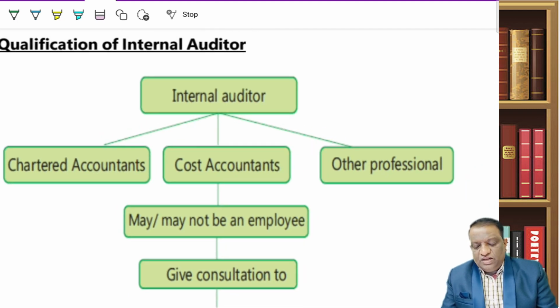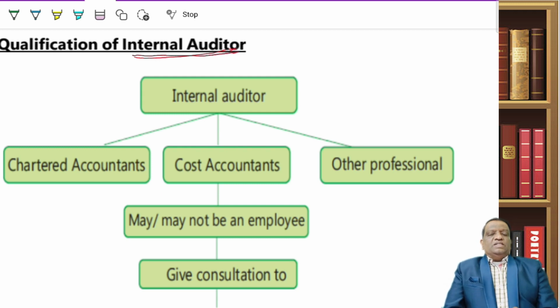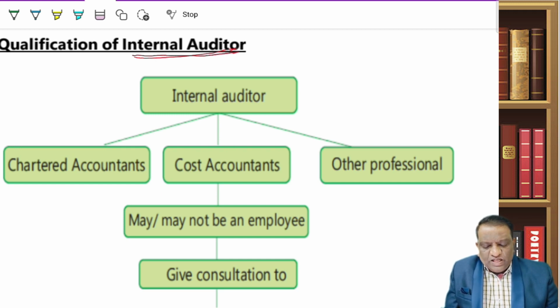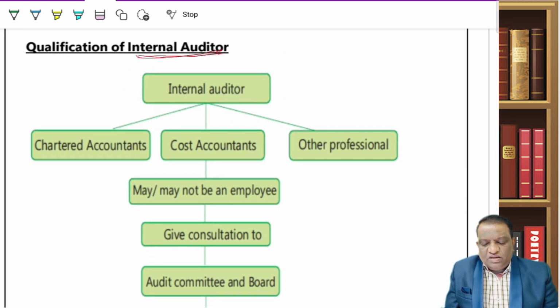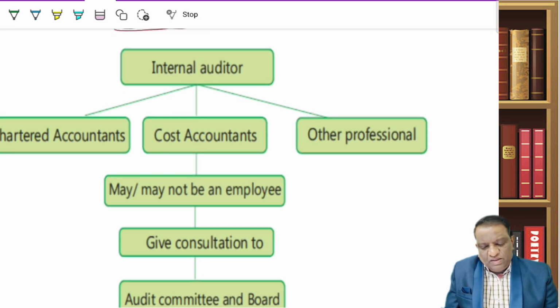So that's why I'm not really getting into who this internal auditor is, what he is going to do, who will appoint him, who will make the payment, and whether he can be the same as the stat auditor. All that I am not getting into as an extended discussion. Even that is not the expectation when you are learning this Group 1, where he is not going to ask you all this. But this topic is an important topic in your audit paper, where you study it in depth.